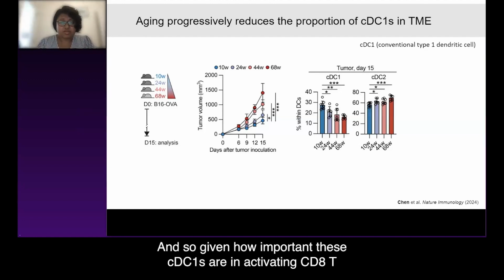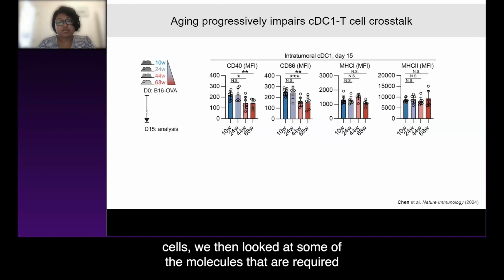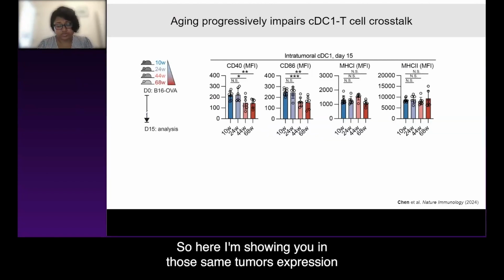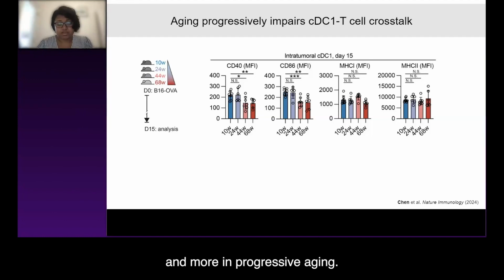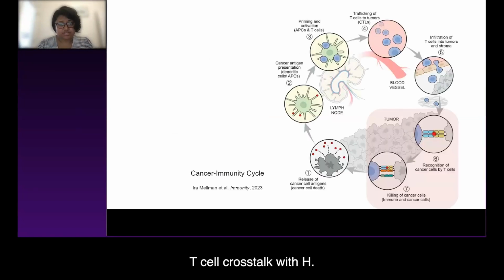And so given how important these cDC1s are in activating CD8 T cells, we then looked at some of the molecules that are required to mediate DC T cell crosstalk. So here I'm showing you in those same tumors expression of CD40 and CD86, which you can see is lower more and more in progressive aging. And these are key co-stimulatory molecules, and suggests that actually there is this broader defect in cDC1 T cell crosstalk with age.